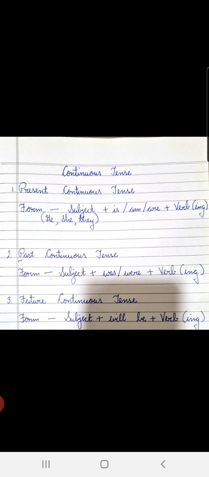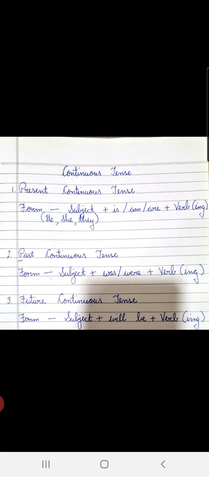Now we are going to see the last kind of continuous tense, which is future continuous tense. How we form it, children? Subject plus will be plus the verb, the first form of the verb with ing. Children, in future continuous tense, it doesn't matter whether the subject is in plural or singular form. Okay, that means they will be walking is also a future continuous tense.